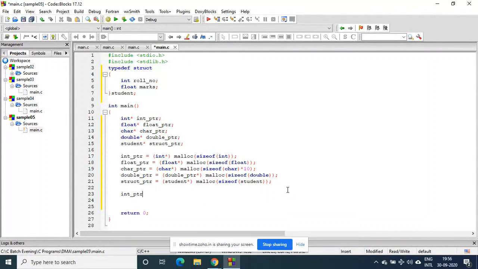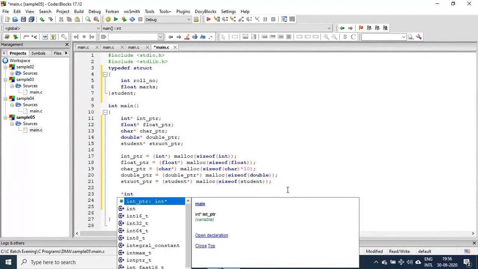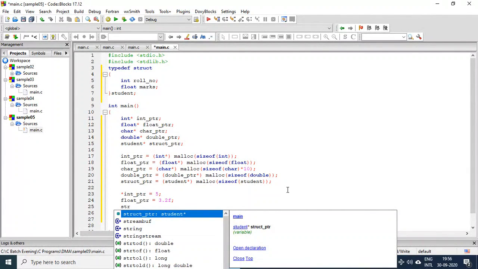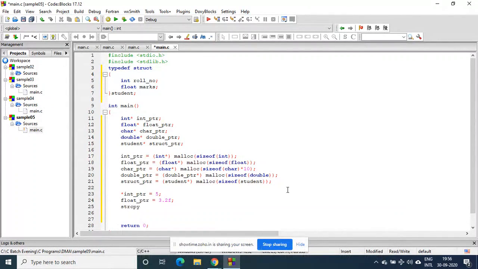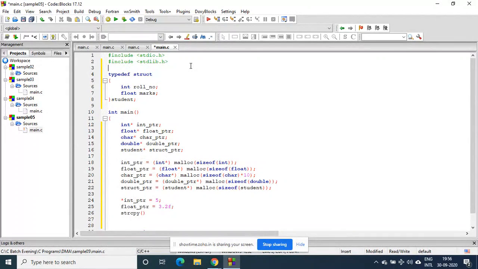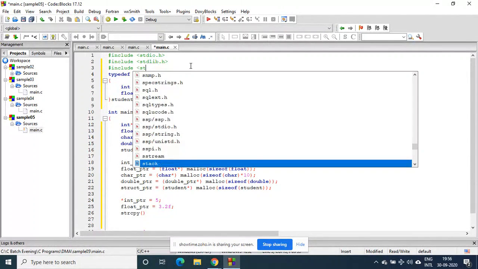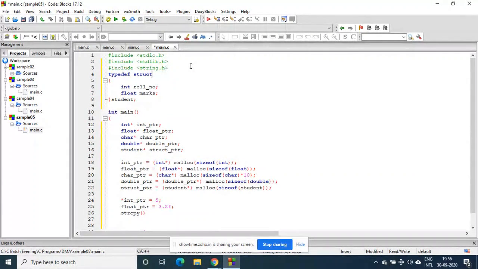So now I can store the data. We can do here. You have to write strcpy. Don't forget. Otherwise, you would have forgotten that string chapter. You cannot assign the string, right? You have to see that.